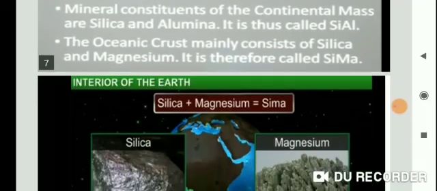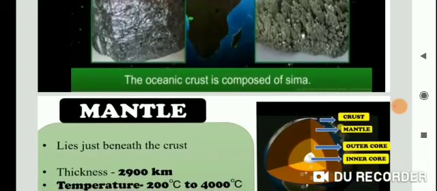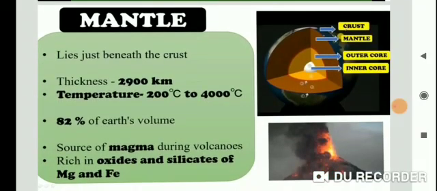Now see, in the interior of the earth, silica plus magnesium equals SIMA. The oceanic crust is composed of SIMA. Next point and next layer is the mantle. The crust is the uppermost layer over the earth's surface, and the second is the mantle.